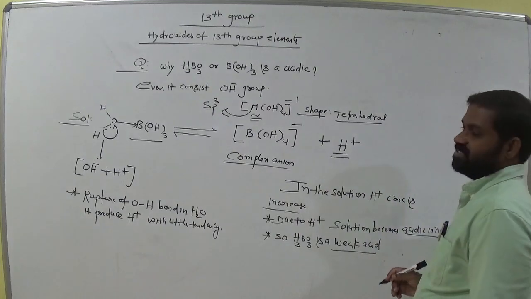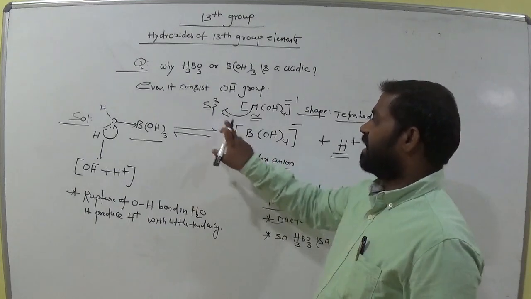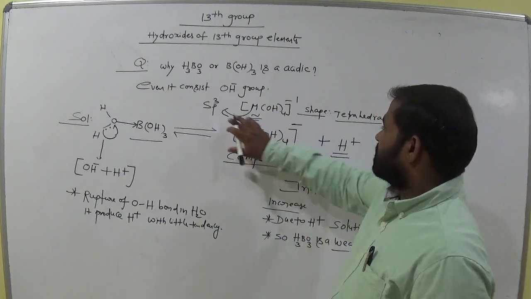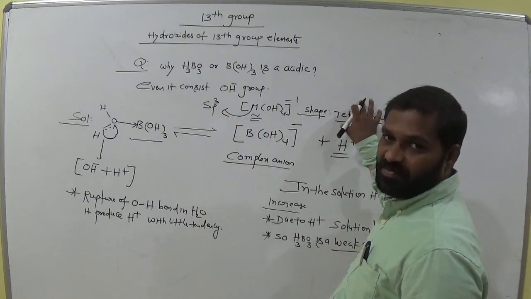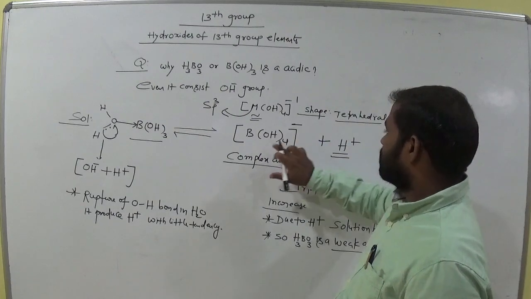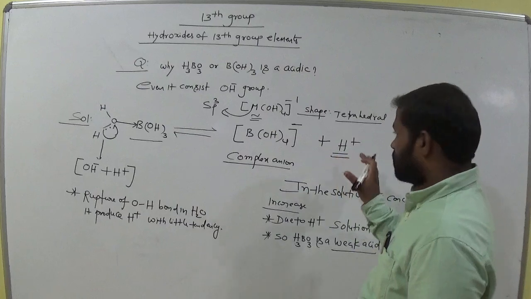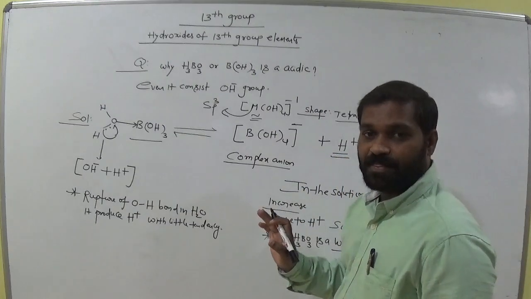So sp3 hybridization means tetrahedral shape, remember this.